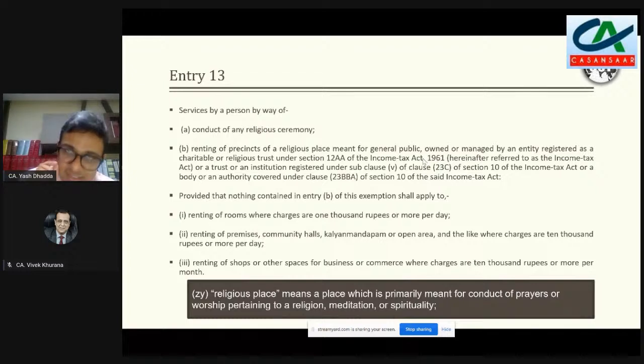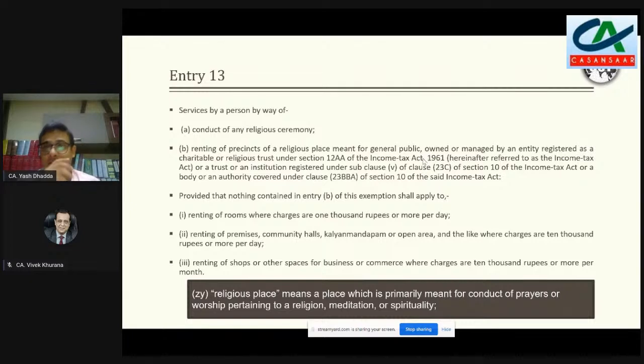अगर वो जो चीजें किराए पर दी गई हैं, if they are in respect of rooms, then the per day tariff should not be more than 1,000 rupees. If it relates to community hall or a specific banquet hall, then the rent should not be more than 10,000 rupees in a day. And if it relates to shop or space for business or commerce which has been given